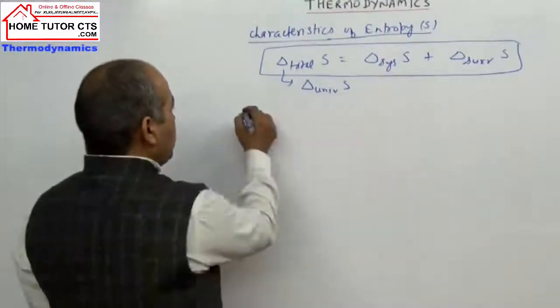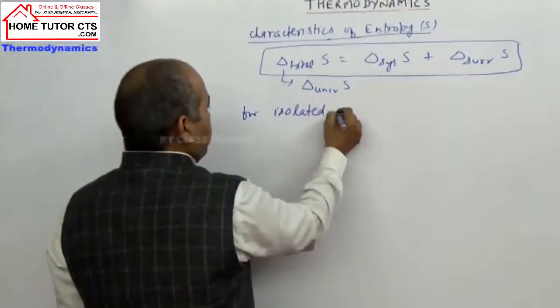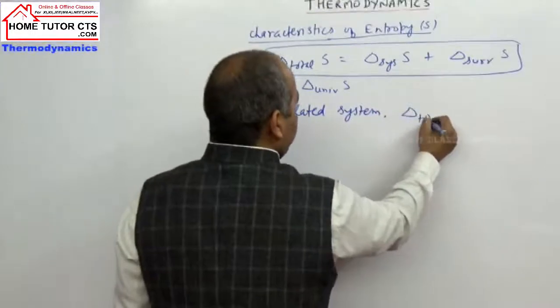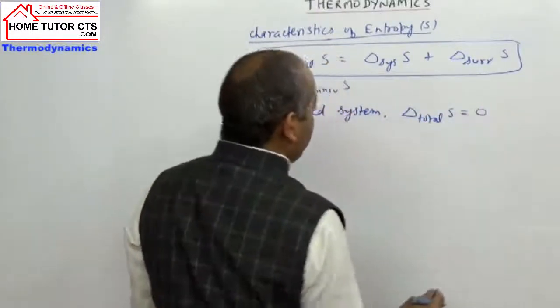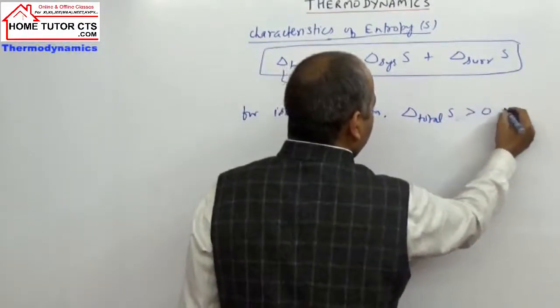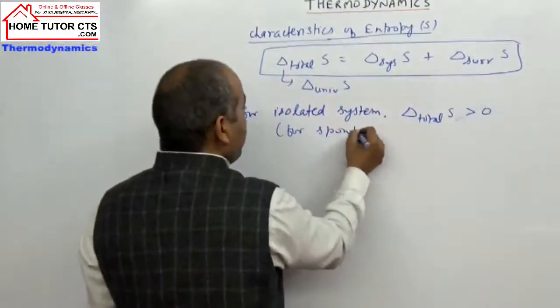And we have seen that for isolated system, delta S total will be positive for a spontaneous process.